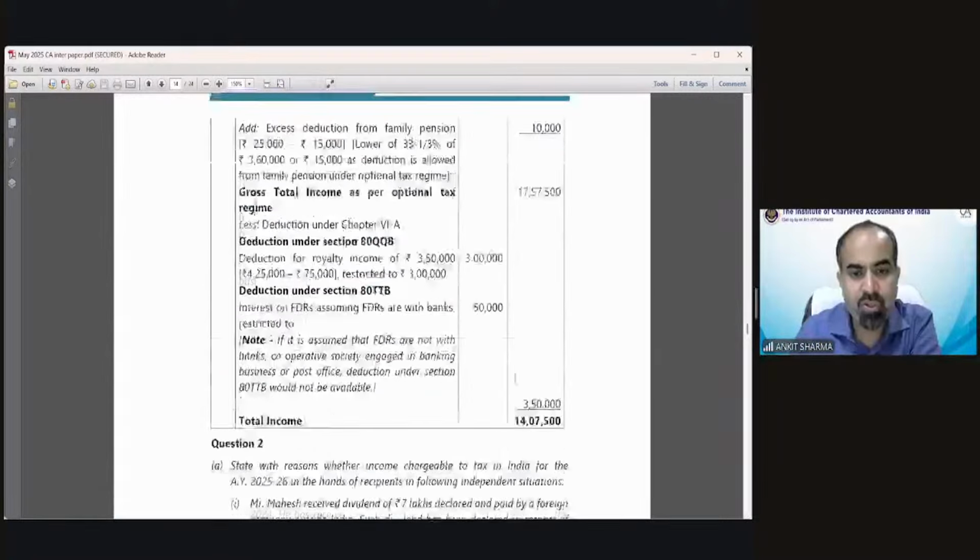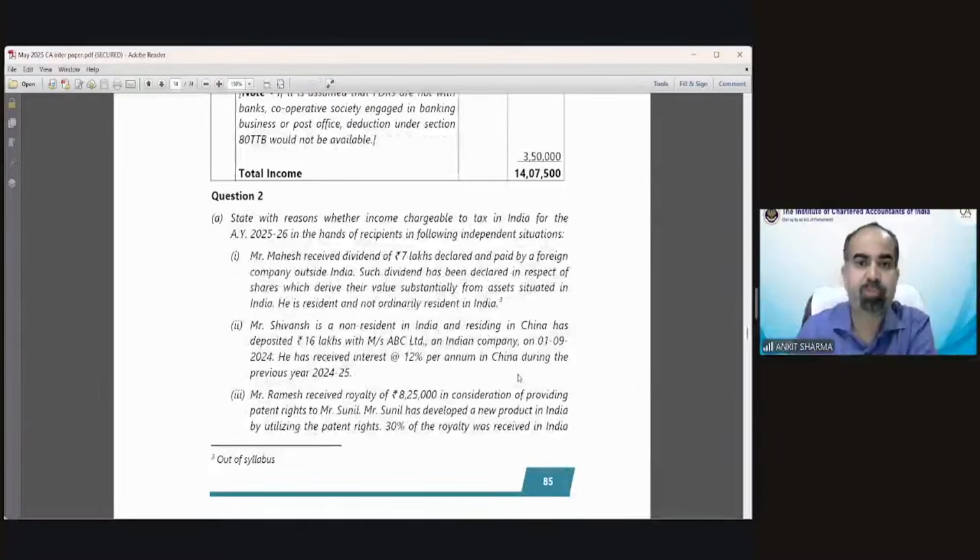This is the question. Question number 2. We have to state with reasons whether income is chargeable to tax in India for the assessment year 25-26 in the hands of the recipient in the following independent situations. So these are independent cases, and we have to tell whether these are going to be taxed or non-taxed depending upon the facts of the cases. So first one,